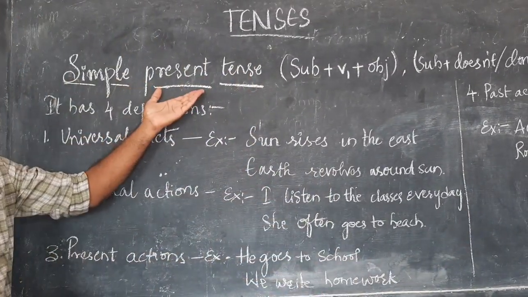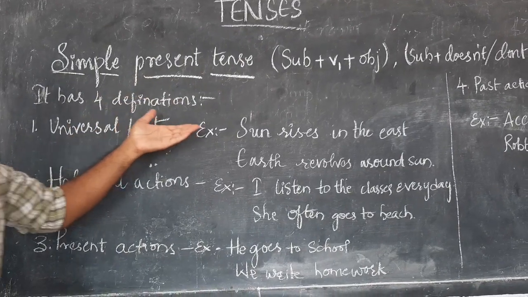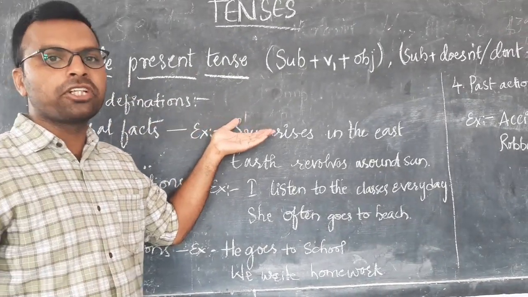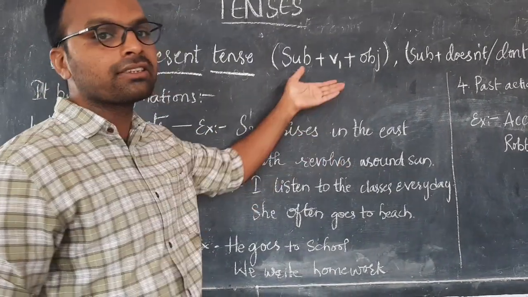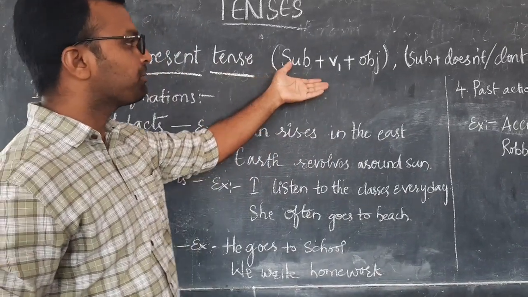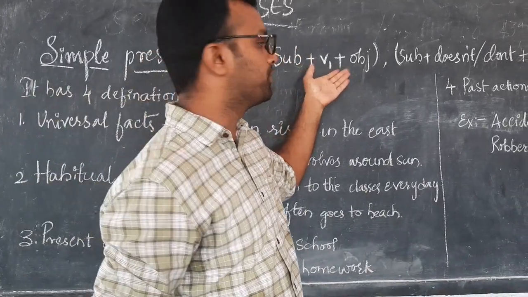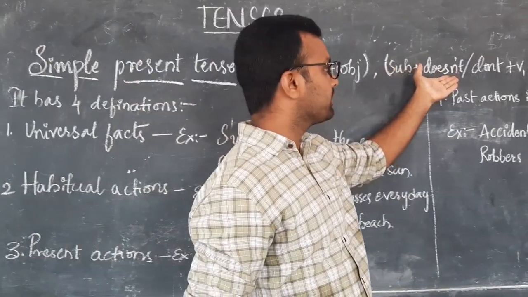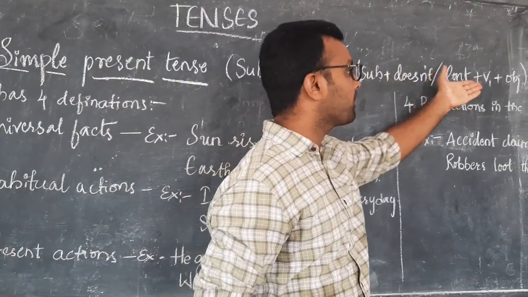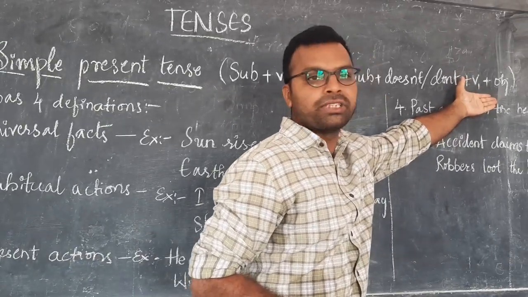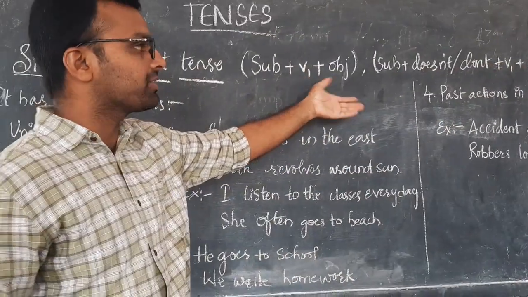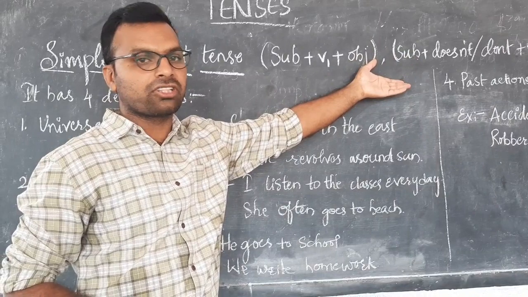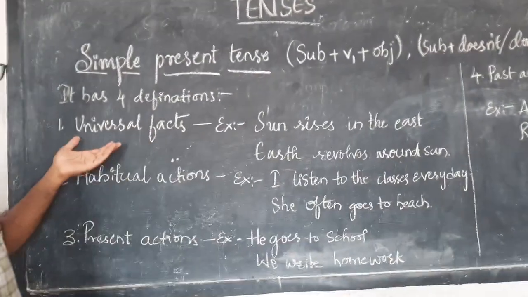Now, the simple present here has four definitions. Compulsorily, you have to remember these definitions as well as the structure. Here is the structure: subject plus V1 plus object. For the negative statement, subject plus does not or do not plus V1 plus object. I will speak later about the structures. Now we'll speak about the definitions.